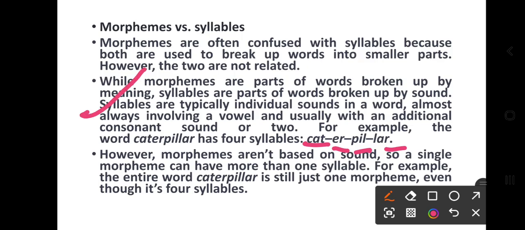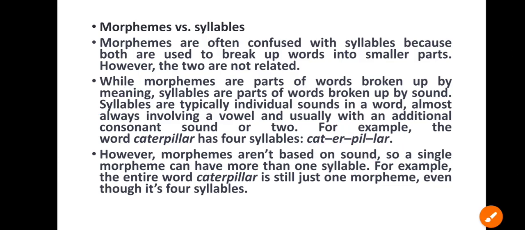So same they are describing. Syllables are typically individual sounds in a word, almost always involving a vowel. One vowel A, here E, here I, here A, right? Usually with an additional consonant sound. These are the additional consonant sounds. For example, the word caterpillar has 4 syllables, right?